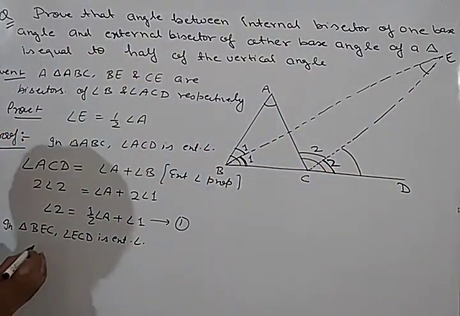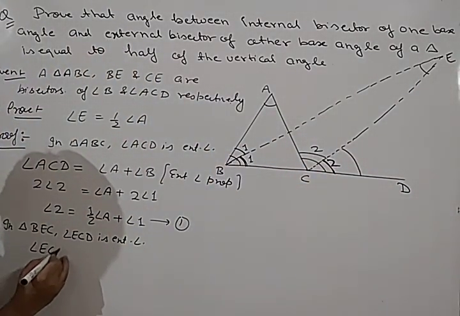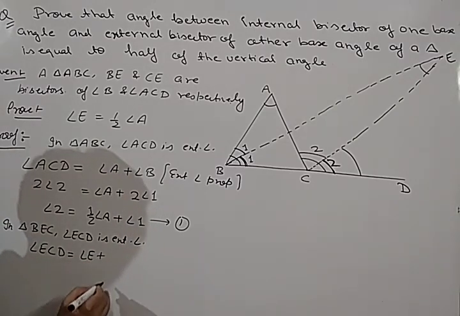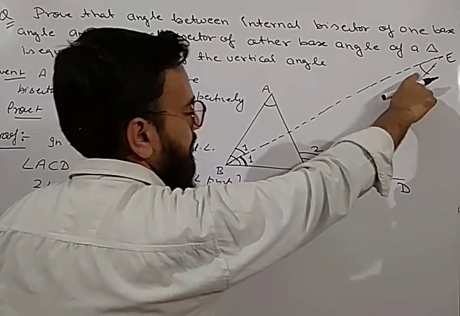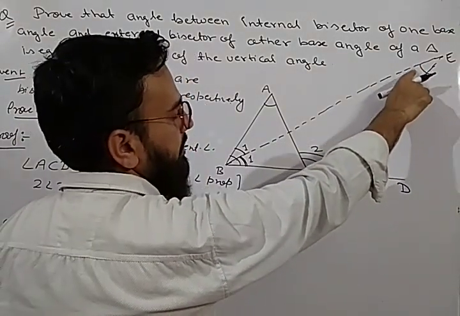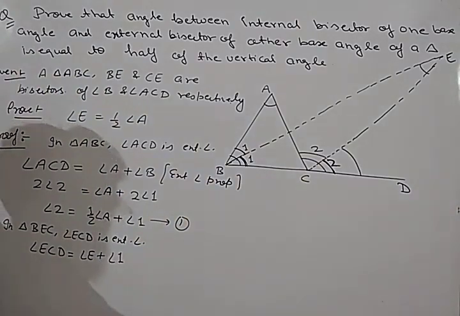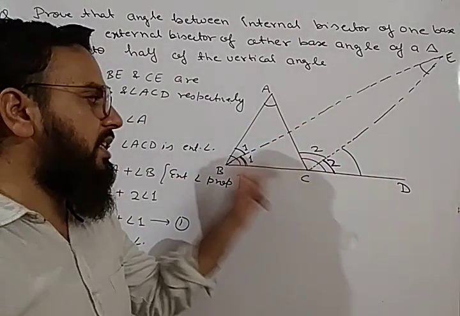So we will get angle ECD is equal to angle E plus angle B, the sum of interior opposite angles. That will be angle E plus angle 1. So angle ECD is equal to angle E plus angle 1.